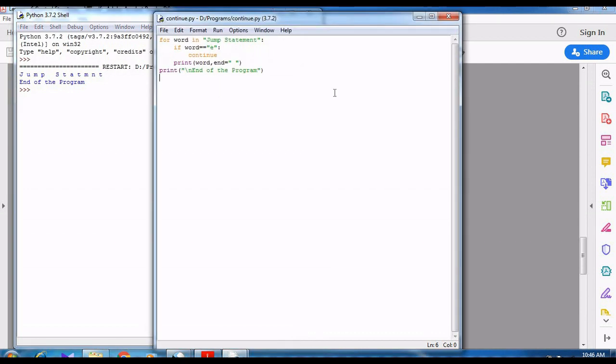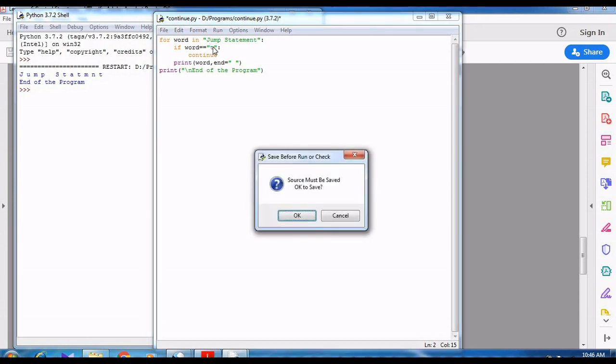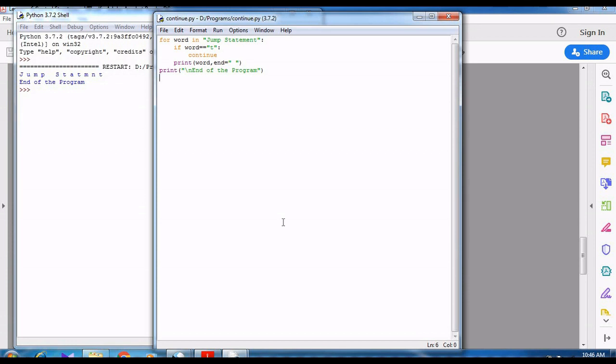Some students might ask another question: sir, can I skip the character T? Instead of E, if I skip the character T, what will happen? What is the output? JUMP space SAEMEN. When I press F5, why is it showing like this? Source must be saved. Without saving the file, we should not do anything.